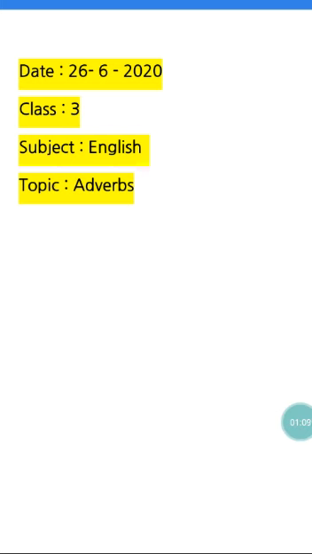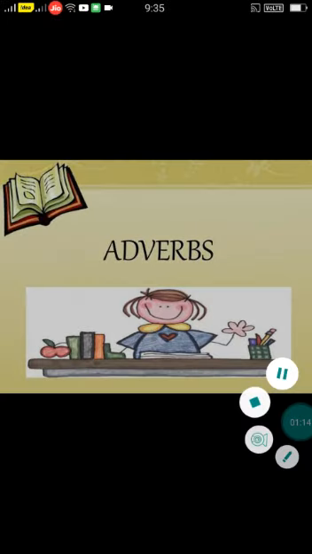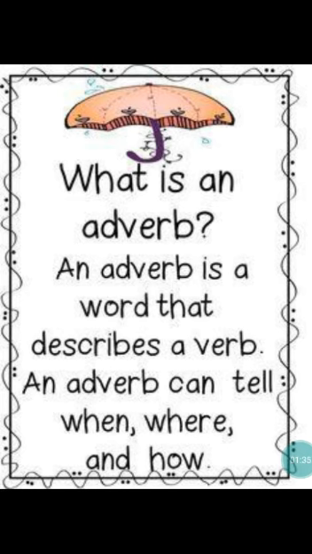Today we are going to learn about adverbs. What is an adverb, children? An adverb is a word that describes a verb. An adverb can tell when, where, and how. So, yesterday we have seen about adjectives, right? What does an adjective describe? A noun. Here, an adverb describes a verb.